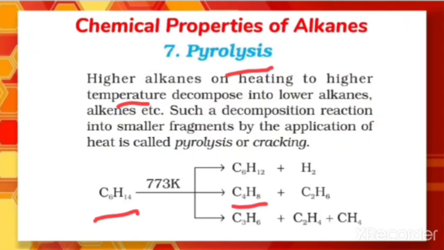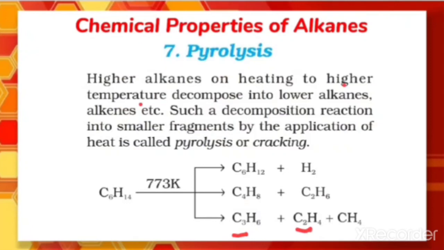You can see here this is a 6 carbon alkane. Now it is broken down into a 4 carbon alkane, and here a 2 carbon alkane is formed. And similarly in the next case you can see this is a lower alkane, a 3 carbon alkane, and here there is a formation of an alkene also. So when it breaks down by applying higher temperature, it will break down into smaller alkanes, and it can also form smaller alkenes.